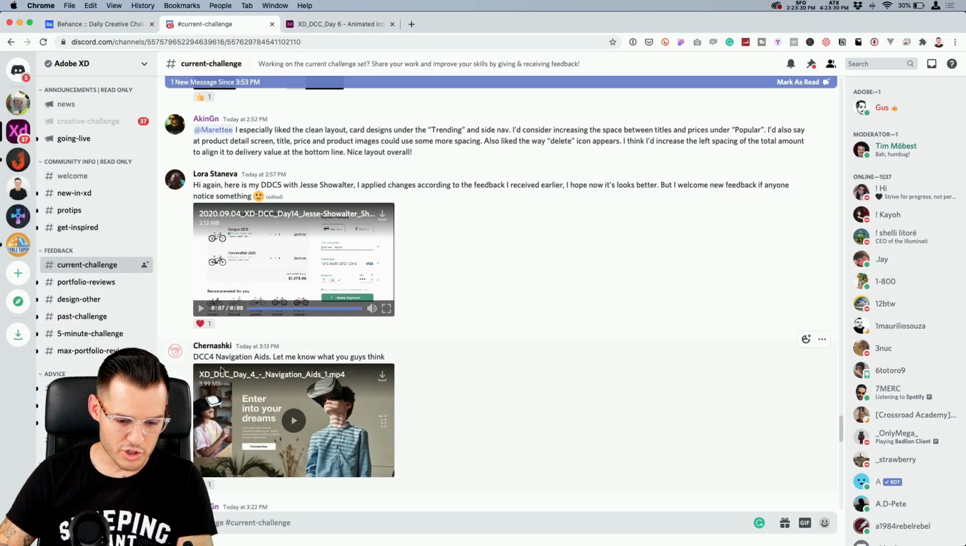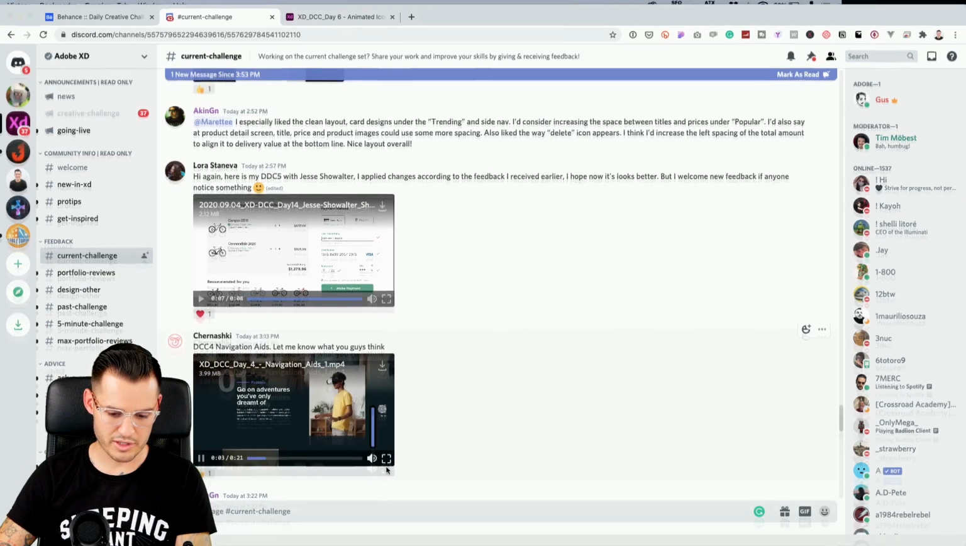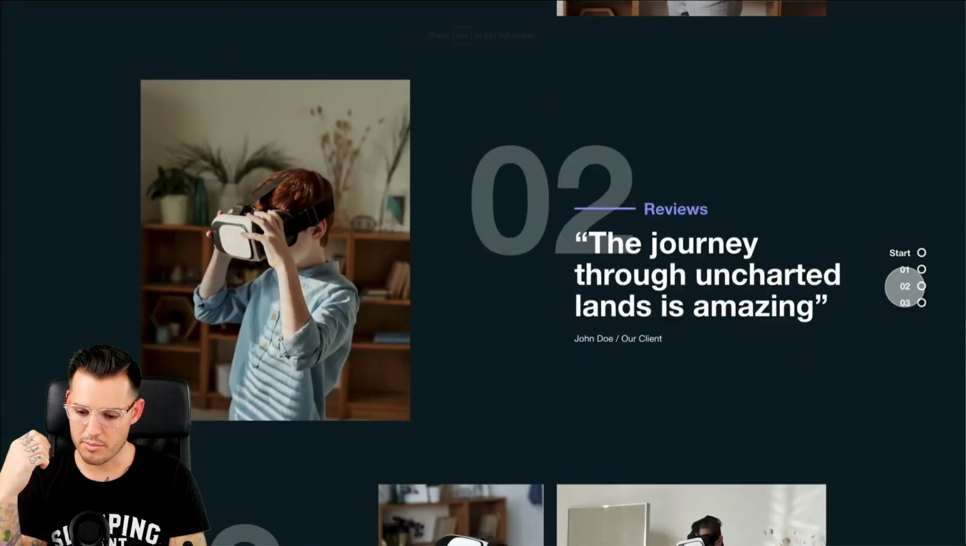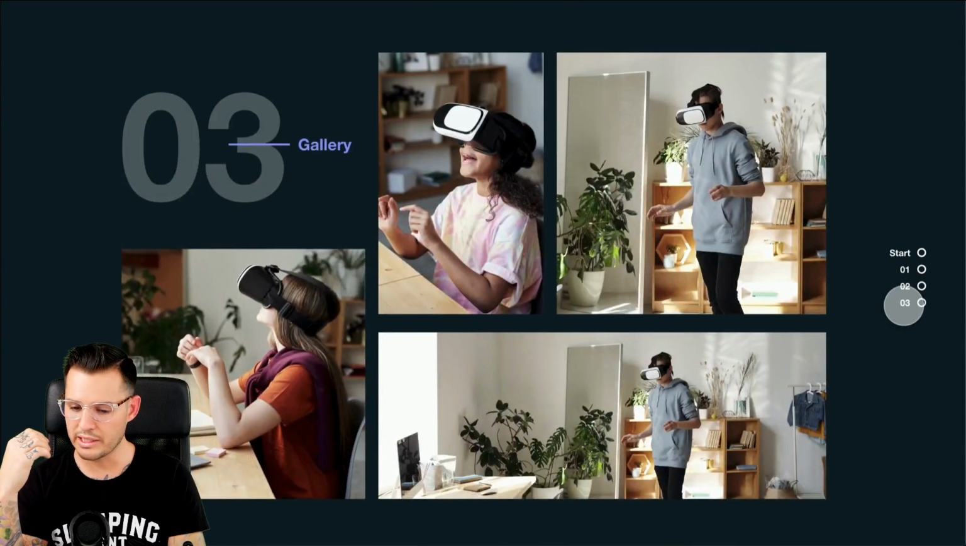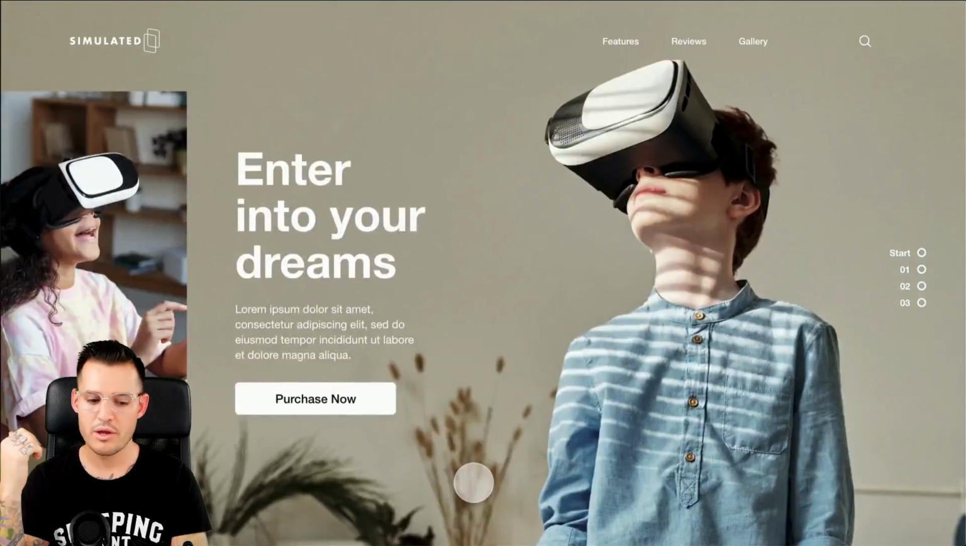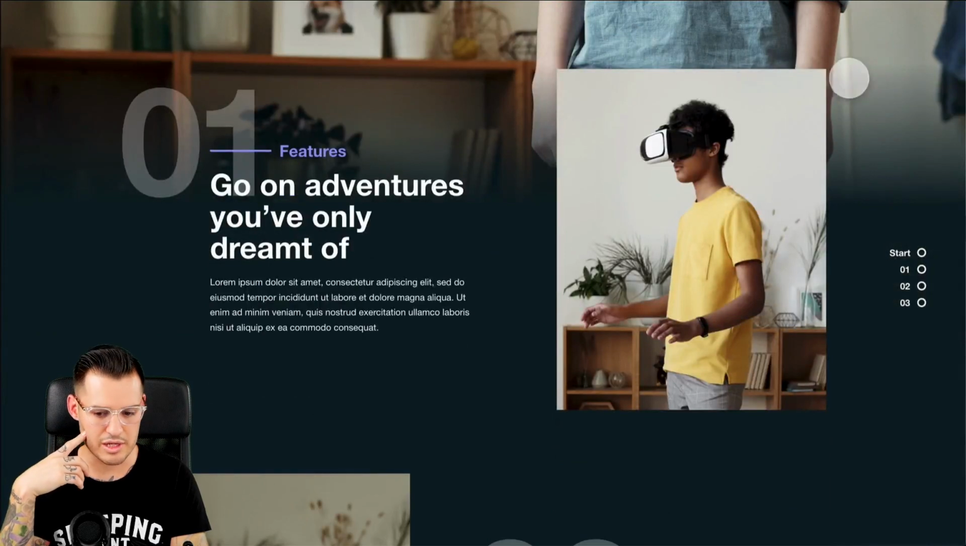This one is by Chernashki, and this is the navigation aids demonstration. So let's check this one out. Oh, this is probably our fixed navigation using anchor links. Check that out. Really clean, really modern. I love the style. Nice back to top. Really, really nice work. I'm digging it. And then that top navigation leads you down as well.